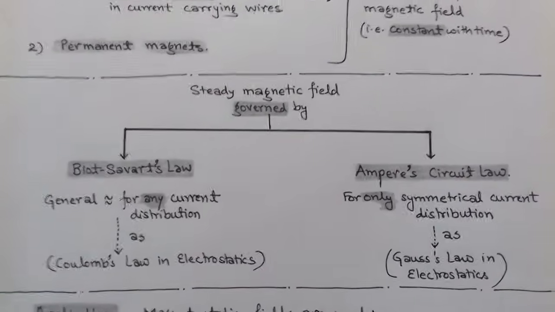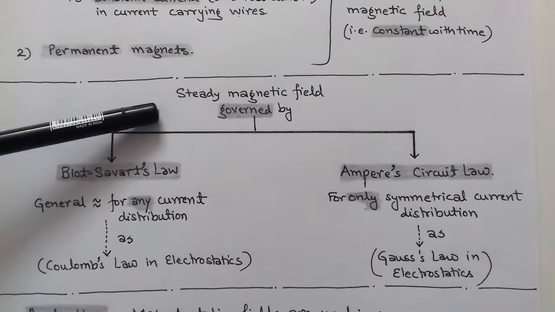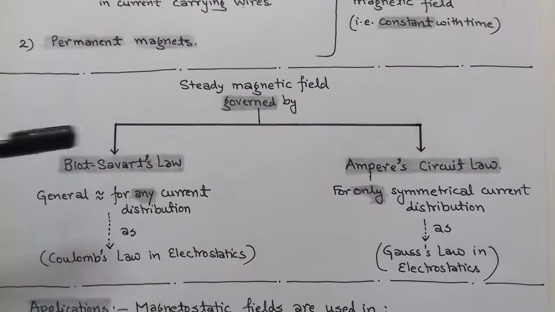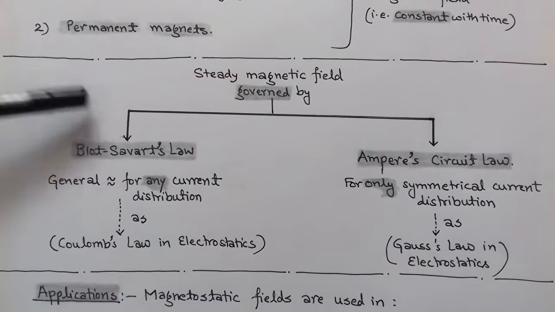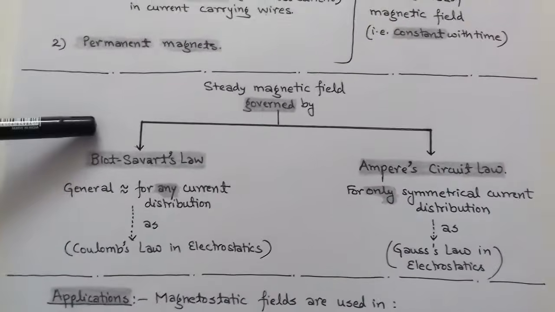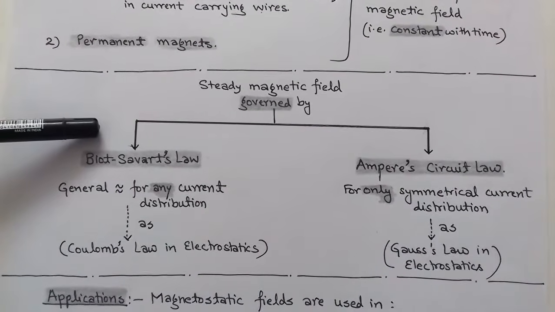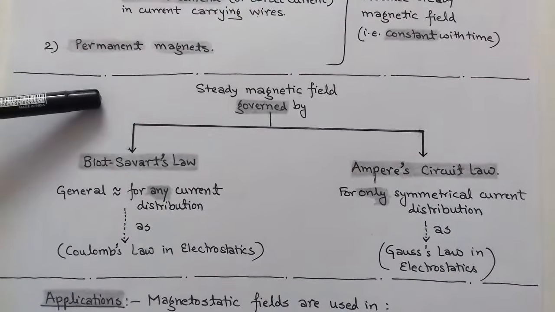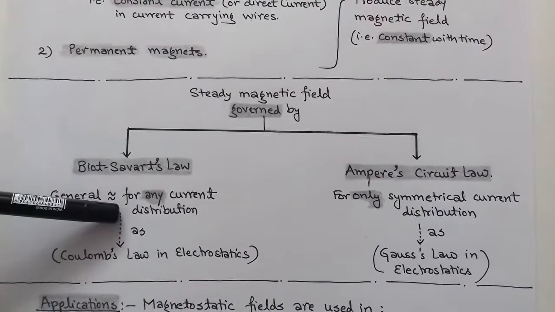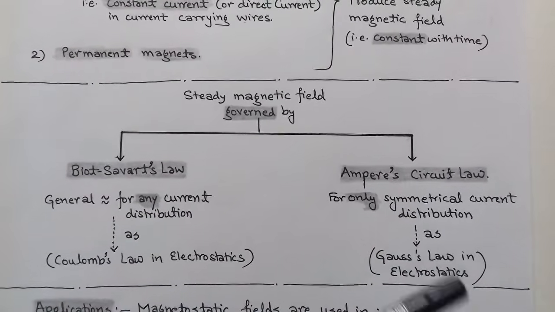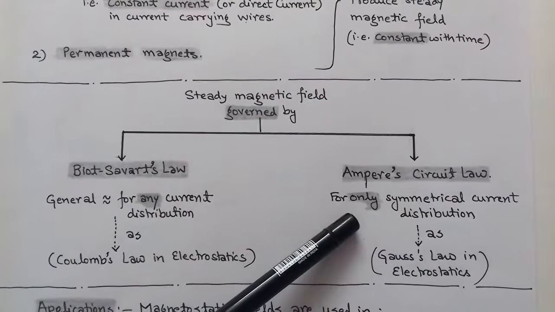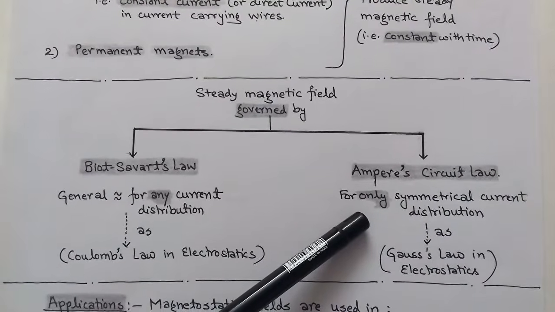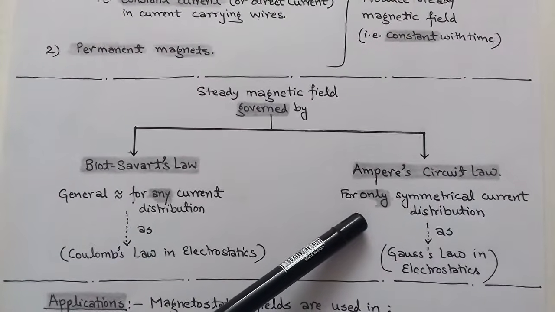Now, there are two laws which govern the steady magnetic field. The first is called Biot-Savart's law and the second is Ampere's circuit law. Biot-Savart's law is a general law that is applicable for any current distribution, while the Ampere circuit law is applicable only for symmetrical current distribution.